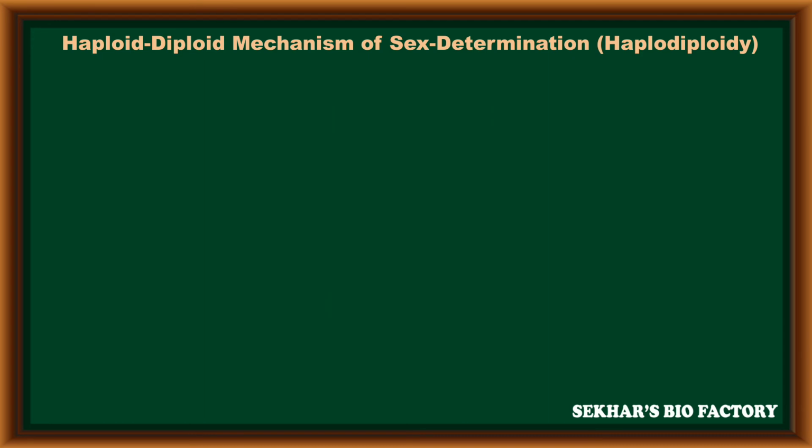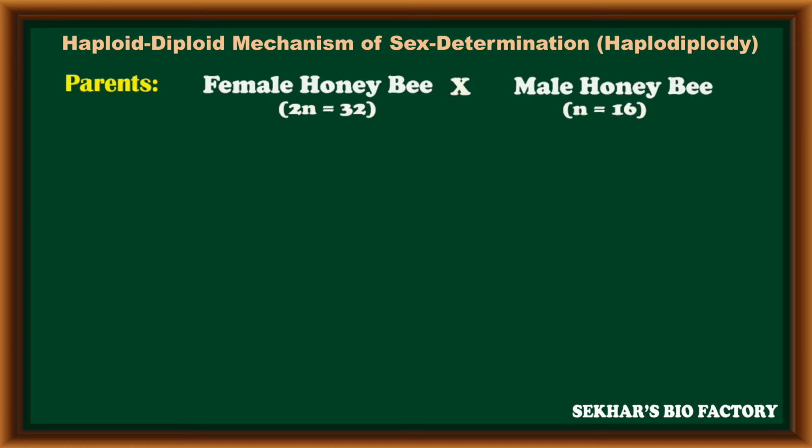Coming to the haploid diploid mechanism of sex determination, or haplodiploidy, in this we take the parental individuals, a female honeybee and a male honeybee. Already we know that the female honeybee is always diploid with 32 chromosomes and male honeybees are always haploid with 16 chromosomes. During gamete formation, here we can observe different types of cell divisions.